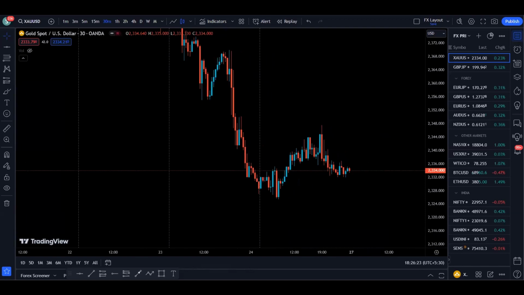Also we can see that we have this support, we have this resistance, and we are bearish because we are making lower lows and lower highs. So if the price makes a pullback to this previous resistance area, we can look for some shorting opportunity to target the new low created by the price.